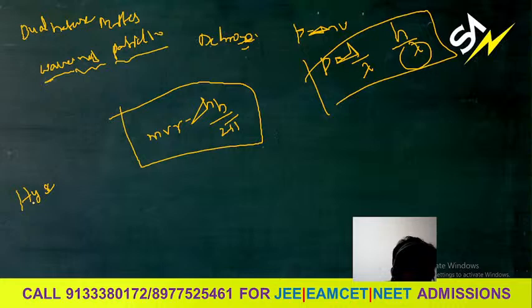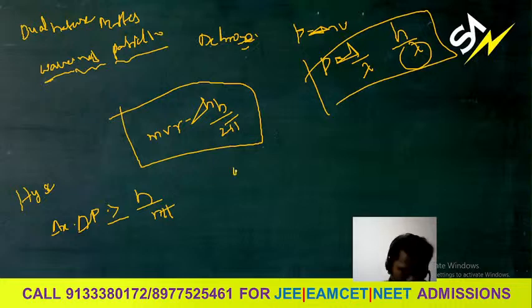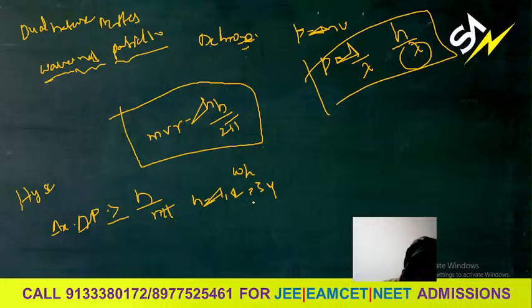What is the Heisenberg uncertainty principle? Delta x into delta p is greater than or equal to h by n pi, where n is equal to 1, 2, 3, 4. This is the equation you will observe. Delta x into delta p is greater than or equal to h by 4 pi.